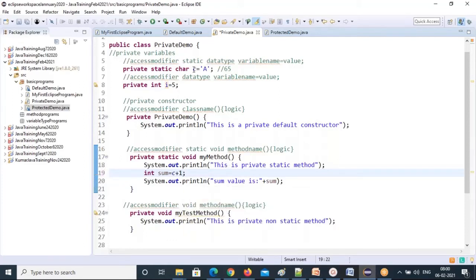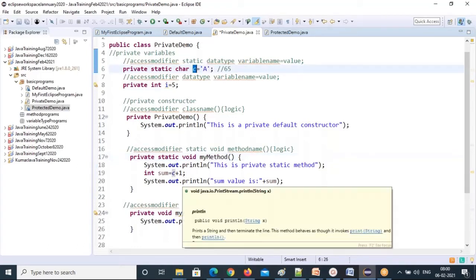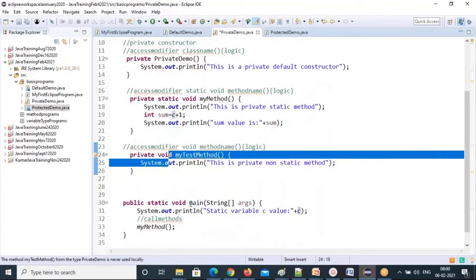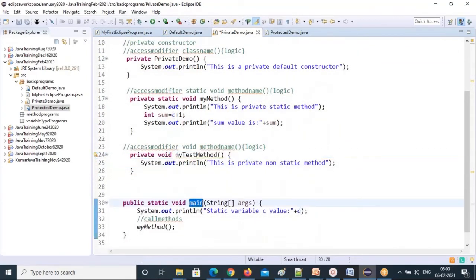So only the global static variable I can use in static methods, because it's the same category, right? Static method and static variable. So I can use it here. Here also I called myMethod in the main method because the main method is also a static method. So how to call any static method in the main method? Just call the method name. What is the method name?